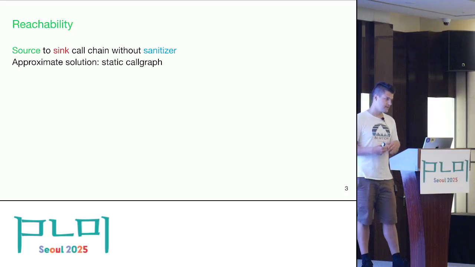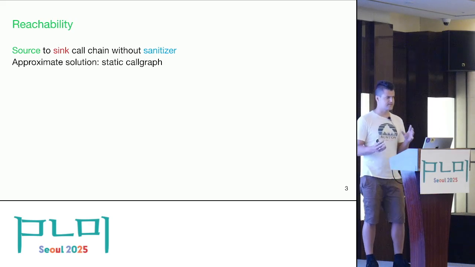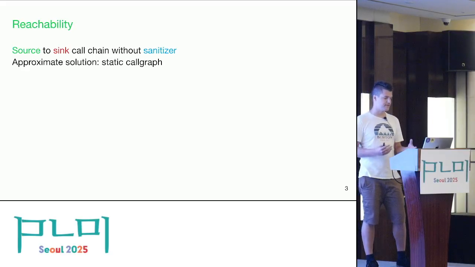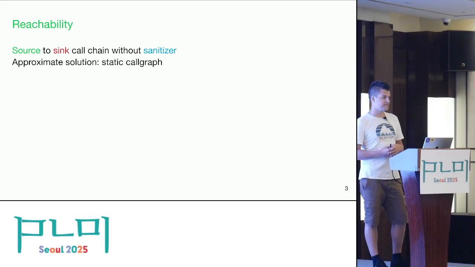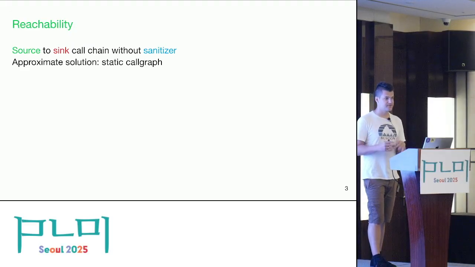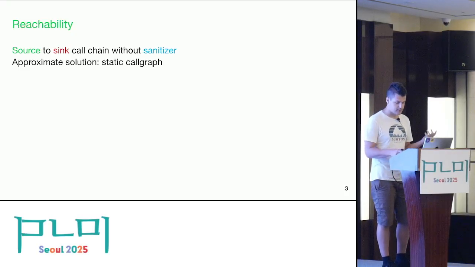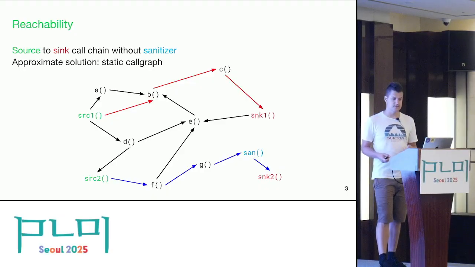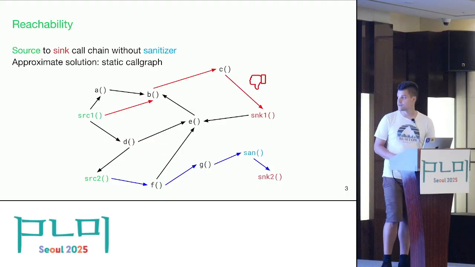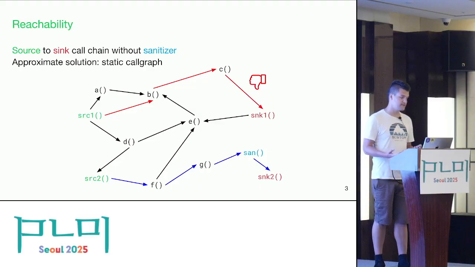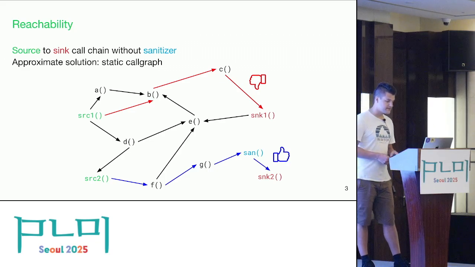But one common point is that we also employ call graphs. And in particular, an approximate solution is to use the static call graph. In one of the previous talks, there was a lot of discussion about the different precision of call graphs. In general, this method can work with any kind of call graph. For now, in the current implementation, we use a very basic static call graph, which is based on the static types of the program. So basically, if you have something like this, where you have some sources, some sinks, some sanitizers, then, for example, this path on the red is something that you would want to report and flag. But, for example, this blue one is fine because it goes through a sanitizer.